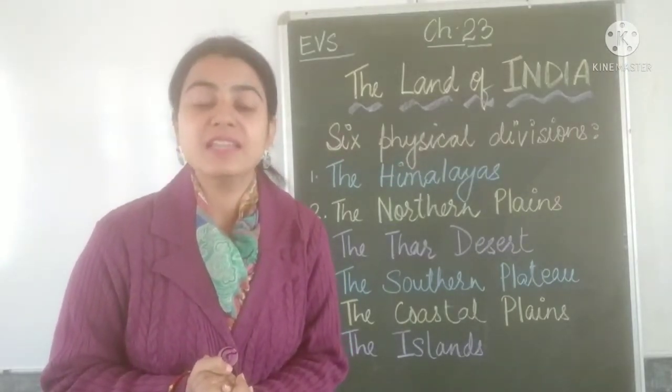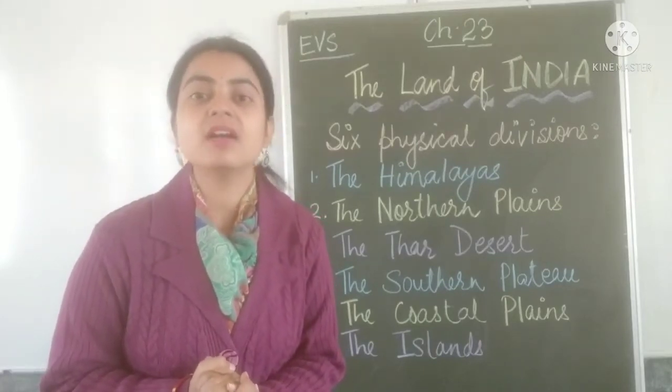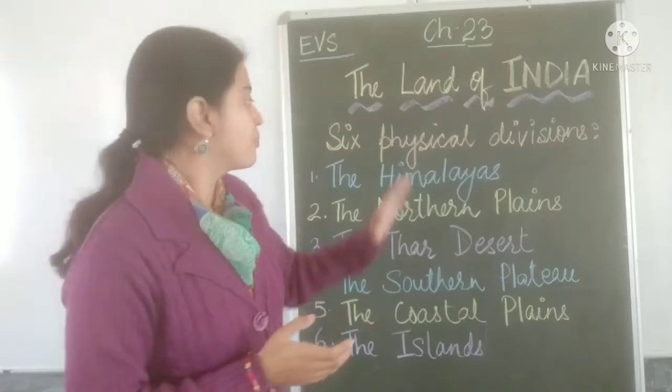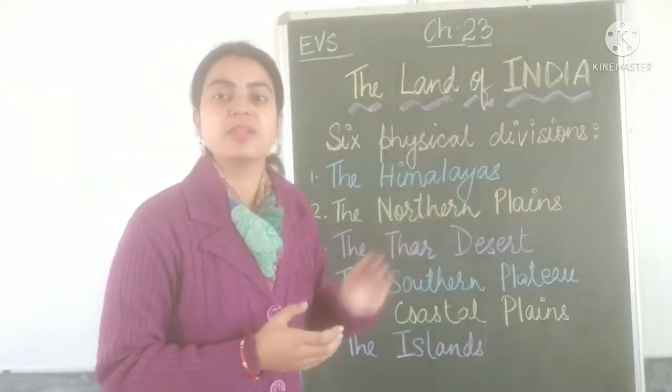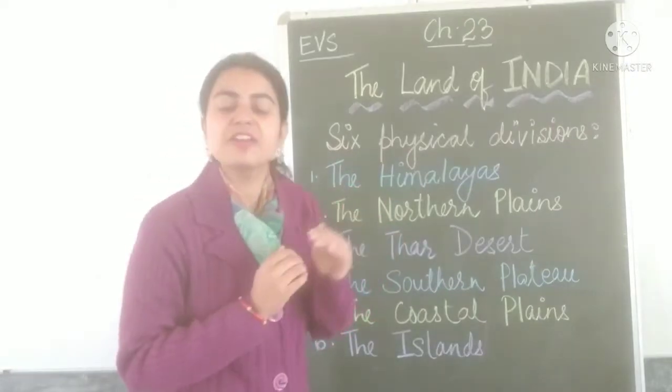Because this plains is made fertile by the alluvial soil brought down by the rivers from the Himalayas. So, these physical features are related.